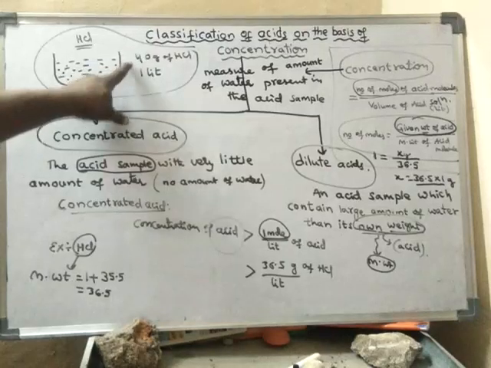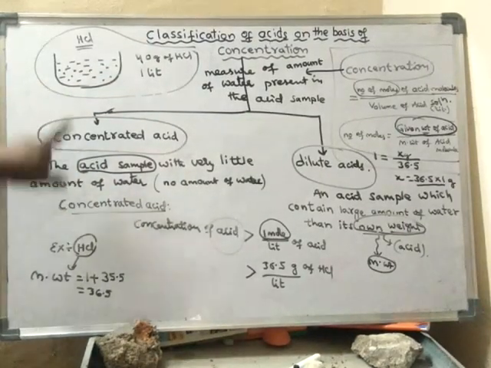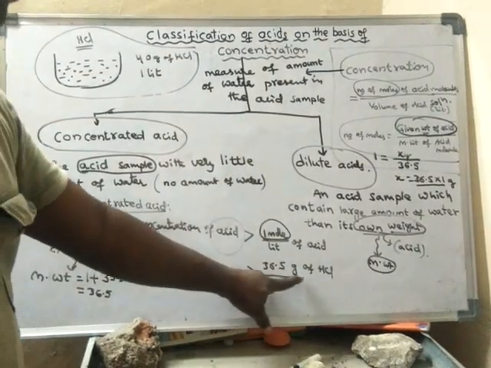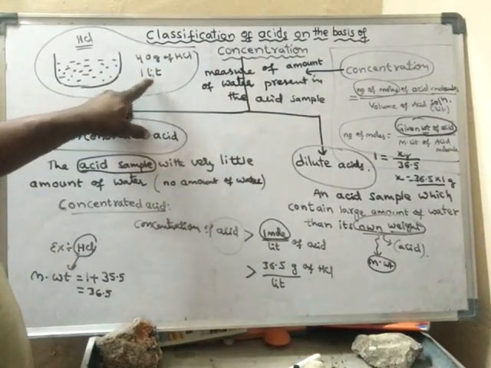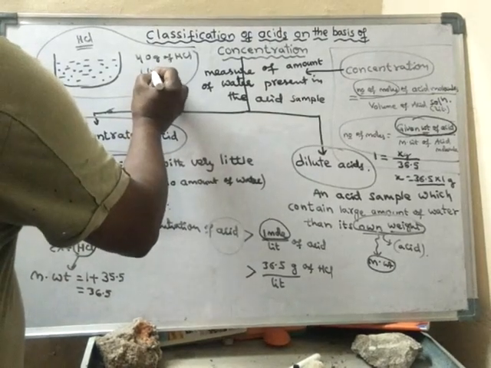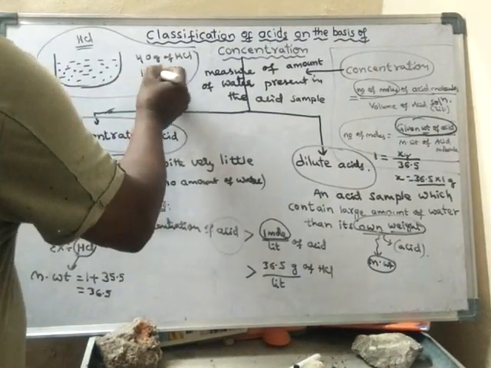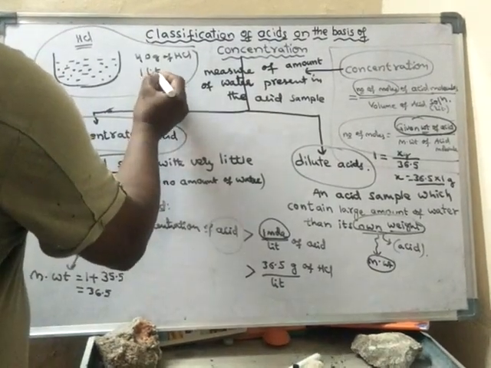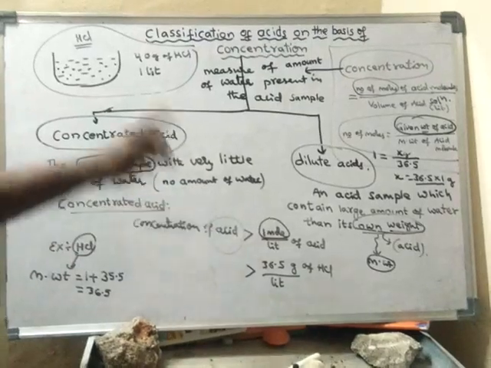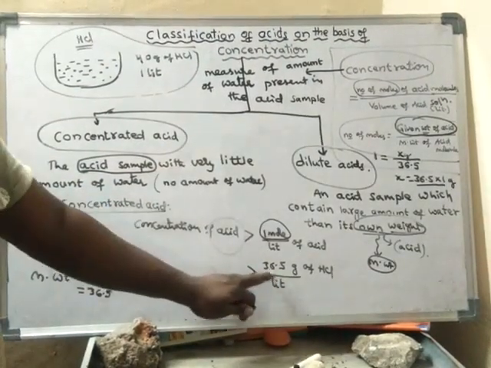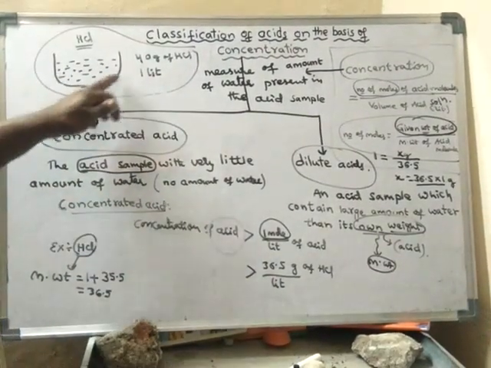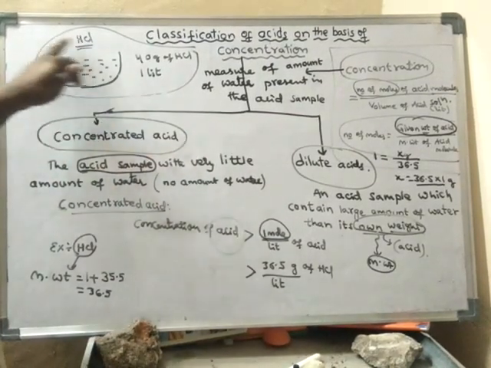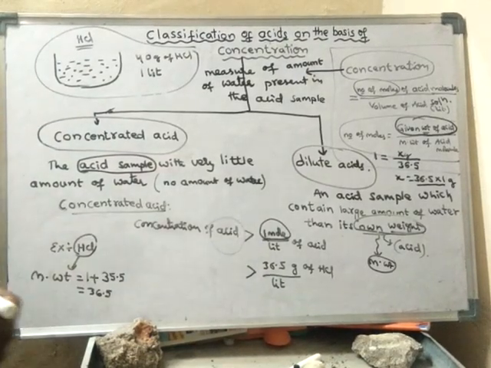With the help of this data we can say that it is a concentrated acid, because 40 grams of HCl is greater than 36.5 grams of HCl per 1 liter. So if the weight of HCl is greater than 36.5 grams in that acid solution per liter, then that solution is said to be concentrated solution.